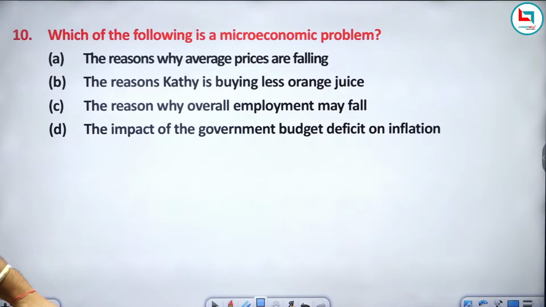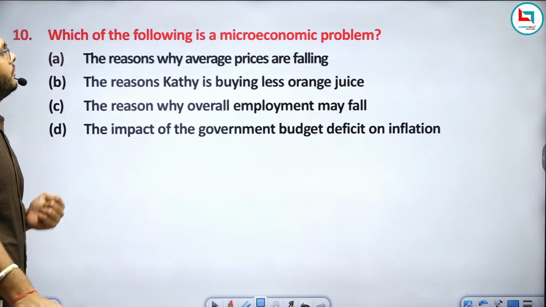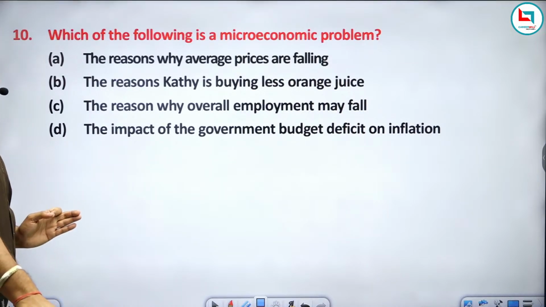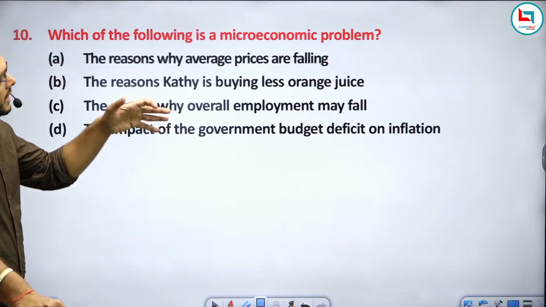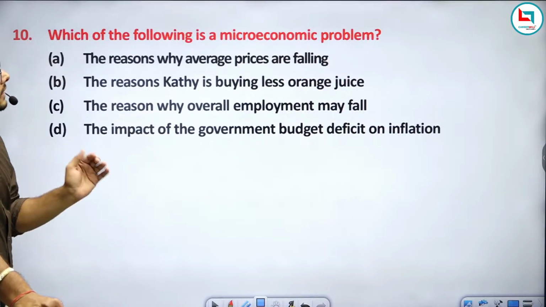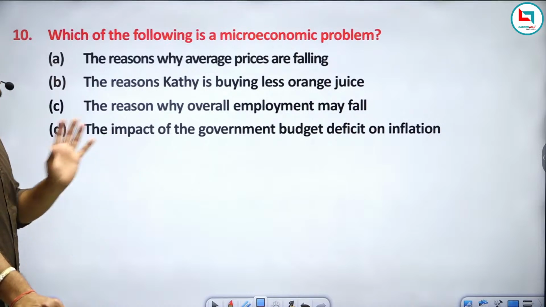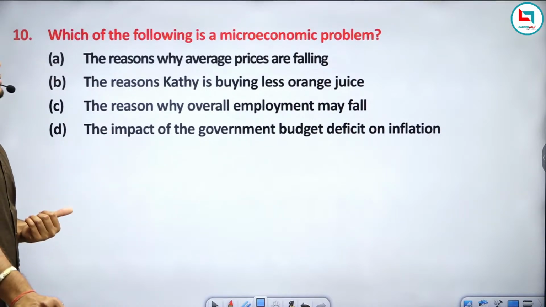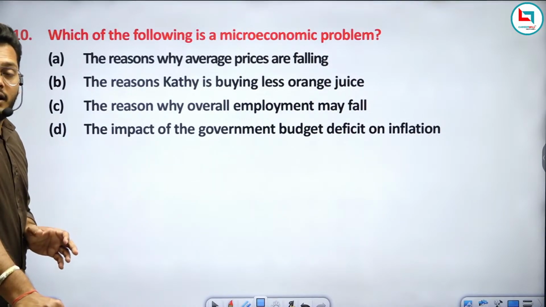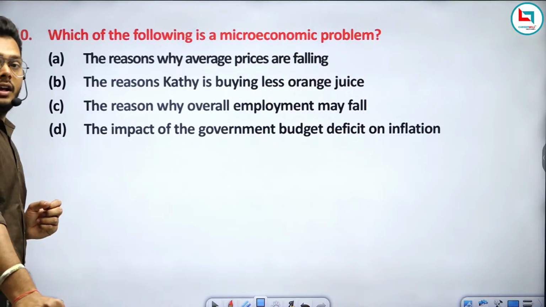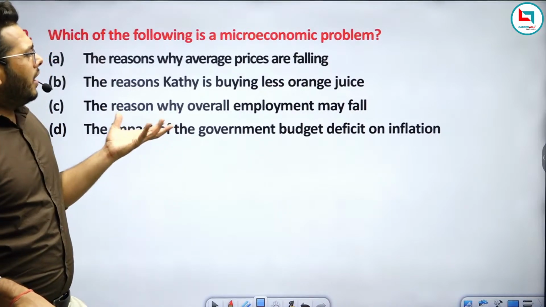Now, next question. Which of the following is a microeconomic problem? The reason why average prices are falling, the reason Kathy is buying less orange juice, the reason why overall employment may fall, the impact of the government budget deficit on inflation. Again, I just tell you one thing. You are thinking that this is an easy question.